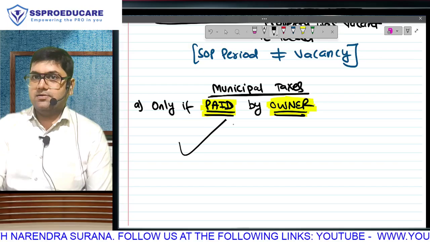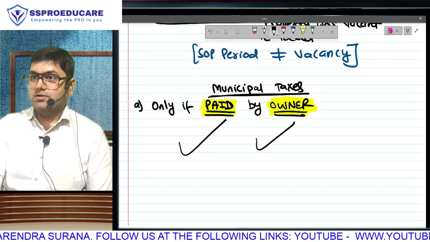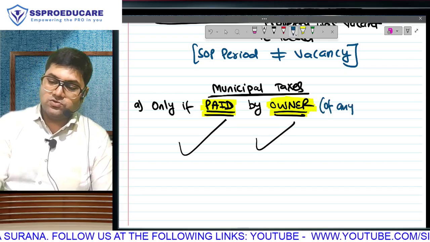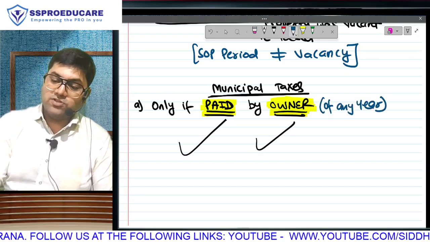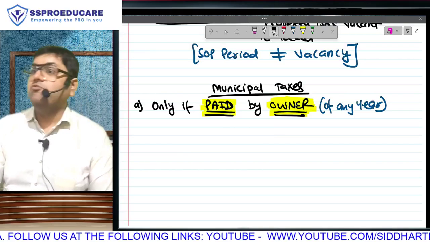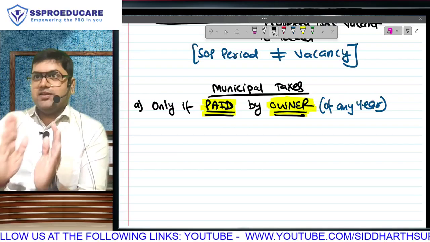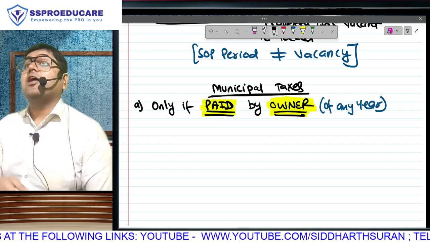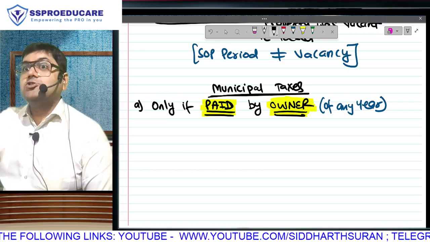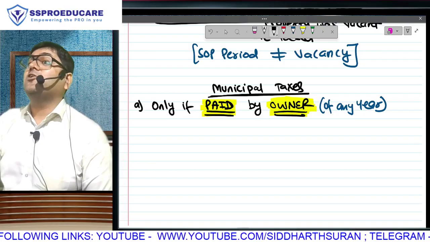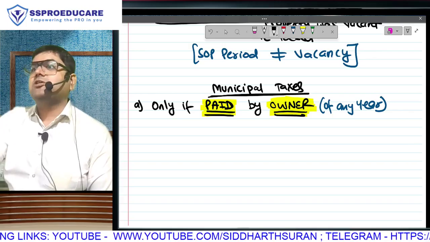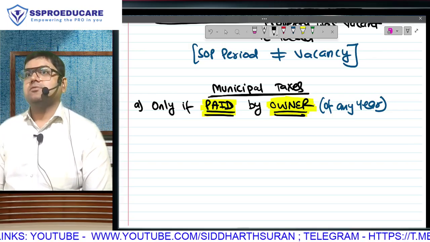Is it paid by the owner in this year? So, suno. Good, I asked this. I thought it was very easy and obvious. You will get deduction. Suno, if 1 year I don't pay, I will not get deduction. Second year I don't pay, I don't get deduction. Third year I pay, total of the 3 years. So we are not interested in the year to which it pertains. We are not interested in accrual basis. Simply put, municipal taxes ka deduction will be on cash basis.